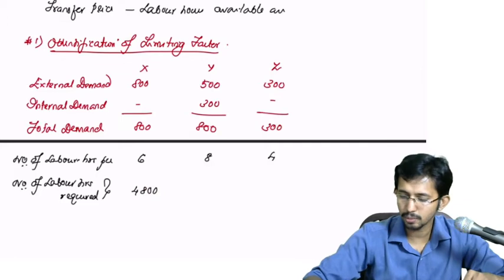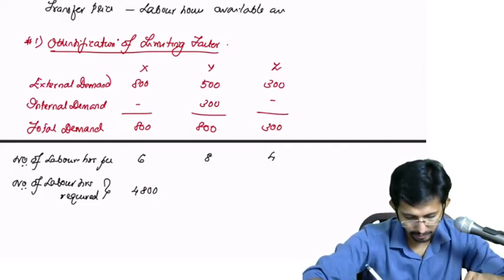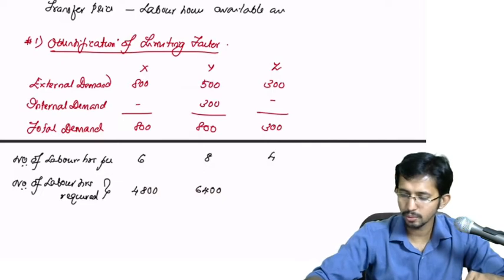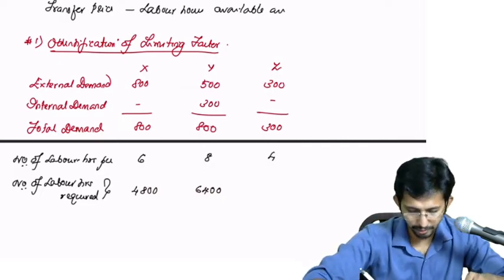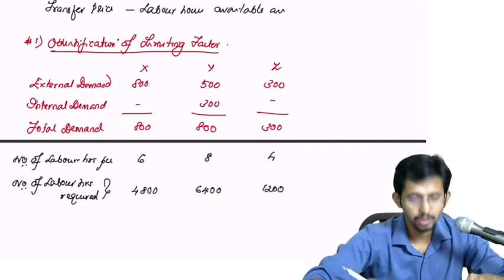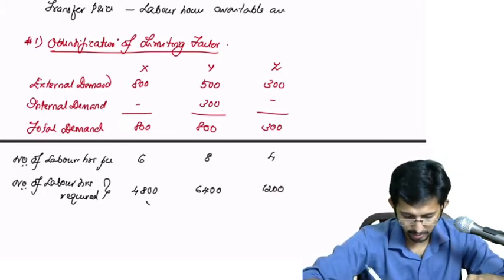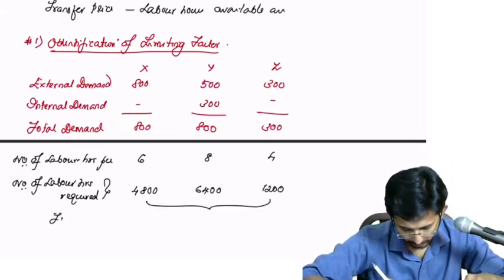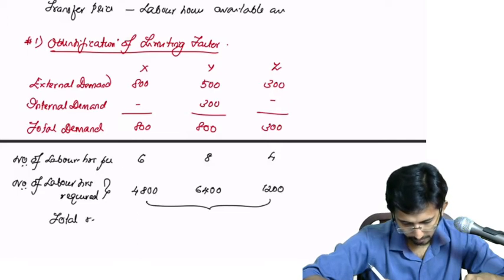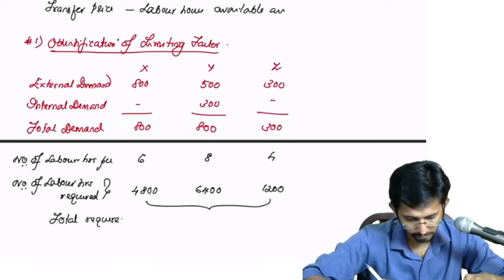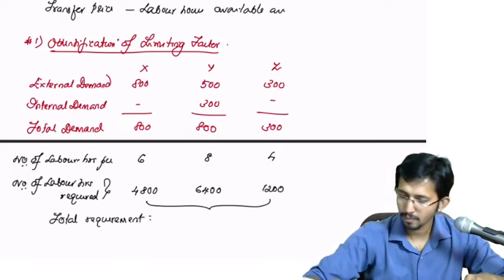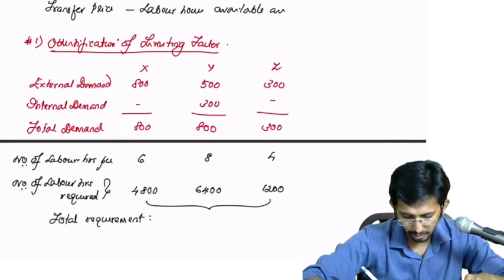Then 800 into 8 will be 6400. Then 300 into 4 will be 1200. So what will be the total? 4800 plus 6400 plus 1200, 12400 hours.